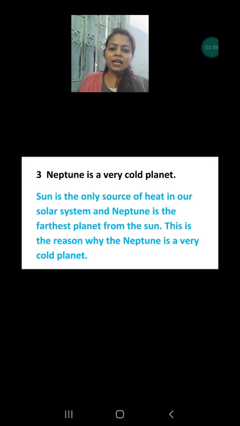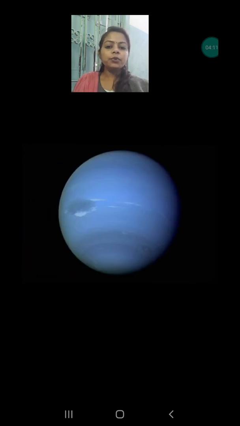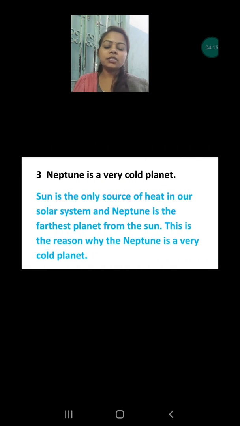Question number 3 is asking, Neptune is a very cold planet. Yes, we all know Neptune is a cold planet, but what is the reason behind this? Now you all know, when we move away from the sun, the heat energy of the sun decreases. That means the farther the planet is situated, the less heat from the sun will reach its surface. So this is the basic reason why Neptune is cold.